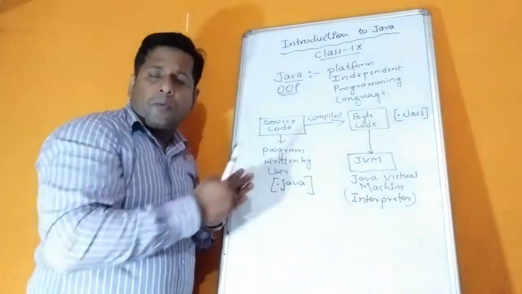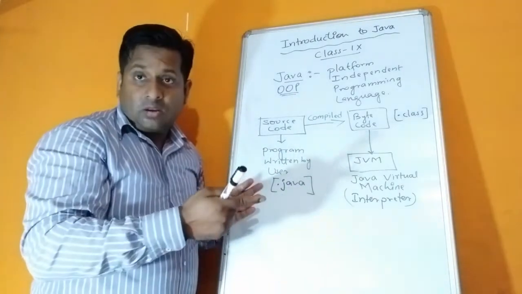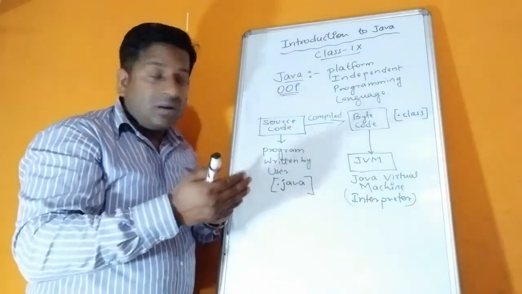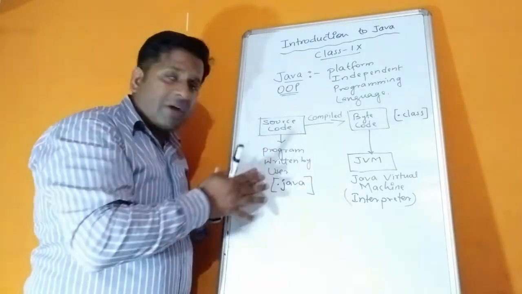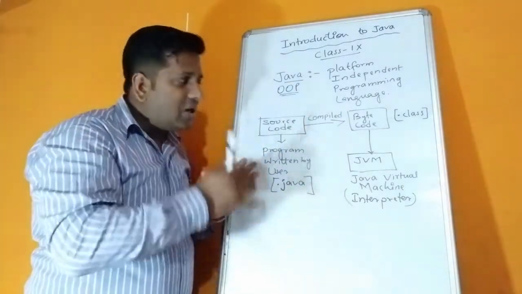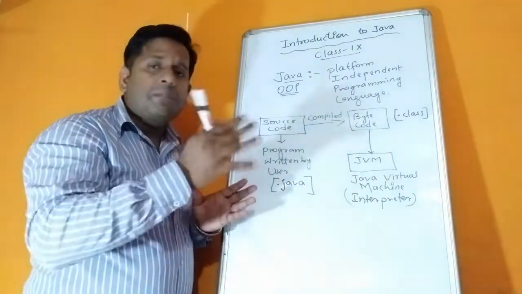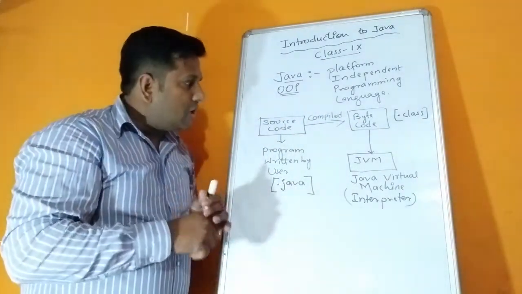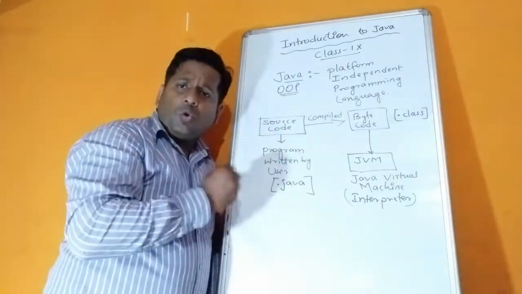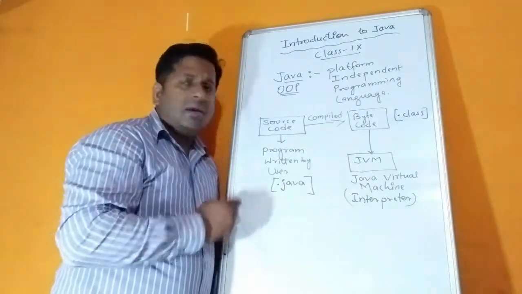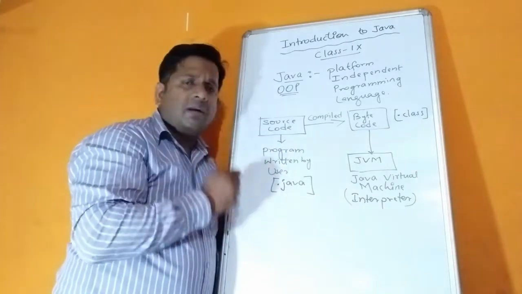That other machine may have a different operating system or different Java version, but still you get the proper output. So the main advantage why Java is known as a strong or unique programming language is that Java is platform independent.